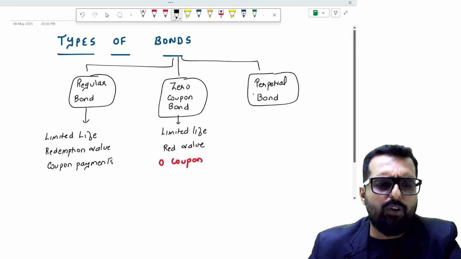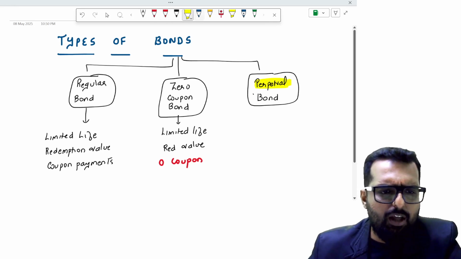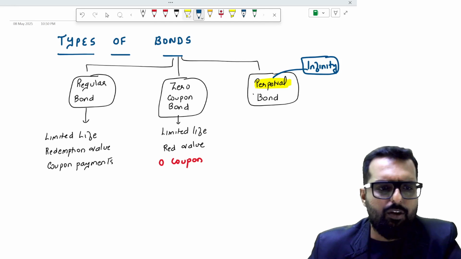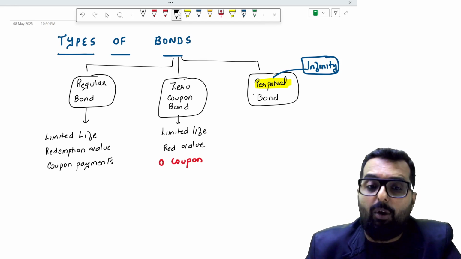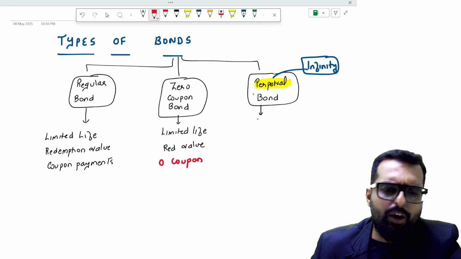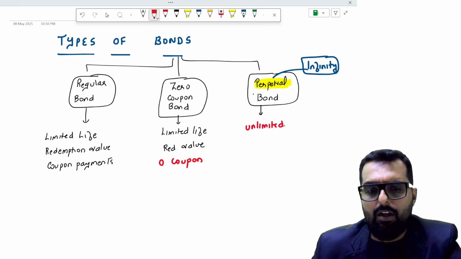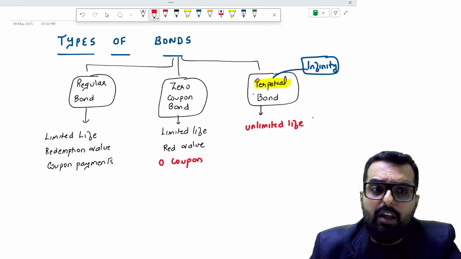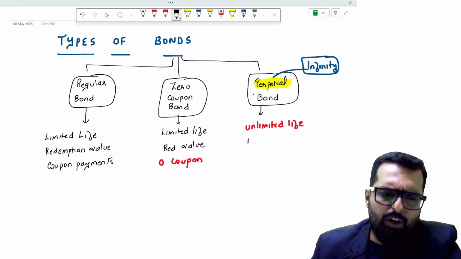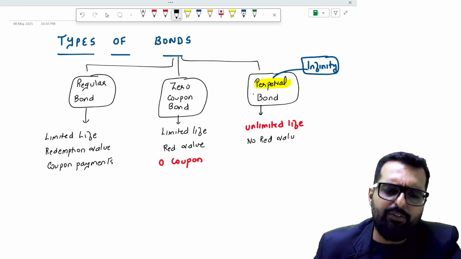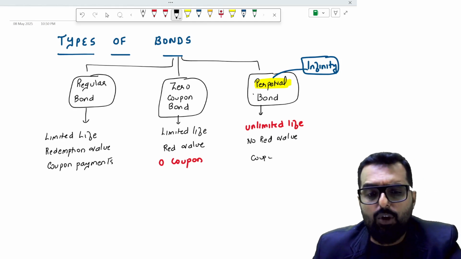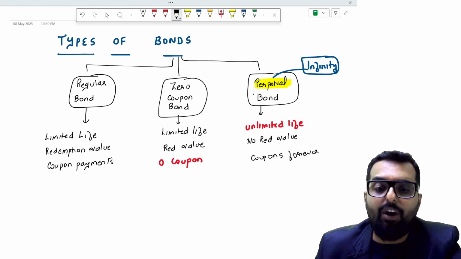When you talk about perpetual bonds, friends, the word perpetual actually means infinity. All right. So when you say perpetual bond, it is bonds which are issued towards infinity. So here what happens is you are going to have unlimited life. Everybody clear? But when you talk about the other scenarios, apart from unlimited life, you will not have any redemption value also, because life is going on forever. So no redemption value. I'll just highlight that part also. But you will have coupons being paid forever.